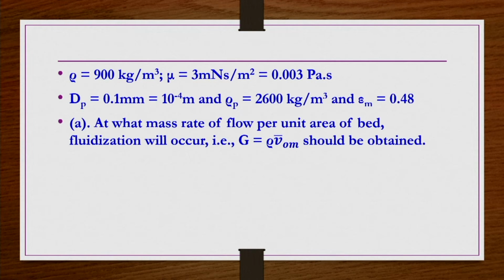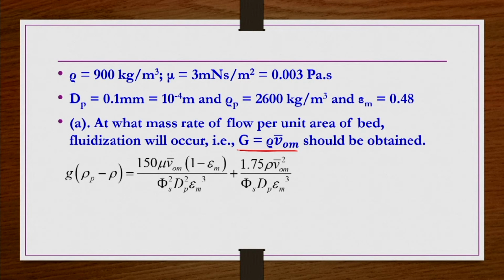So, at what mass rate of flow per unit area of bed will fluidization occur? That is density multiplied by minimum fluidization velocity, that we call the mass velocity or G. Whatever this equation is here, you multiply by rho and divide by rho in the right hand side.